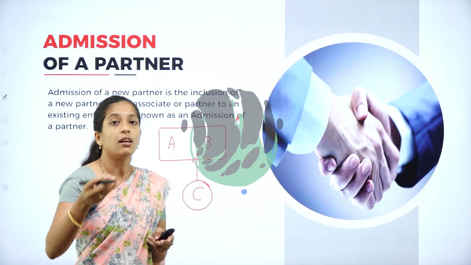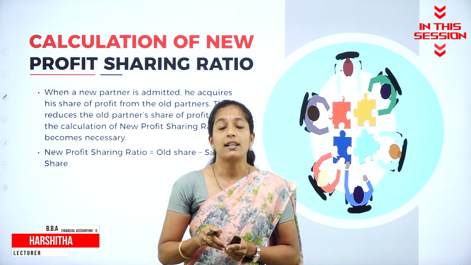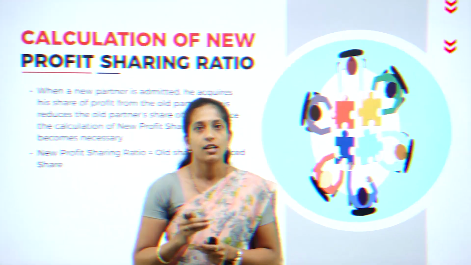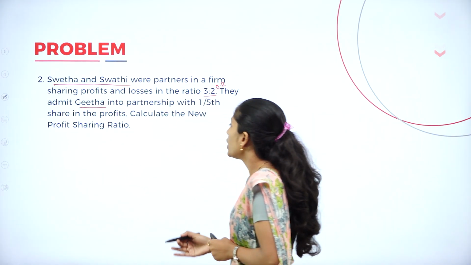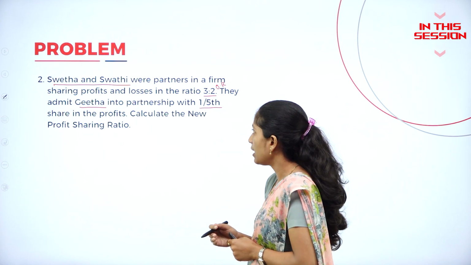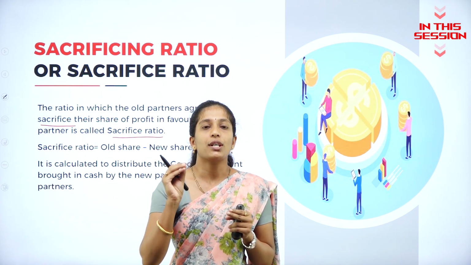When a new person enters into the existing partnership firm, after the admission of a new partner, how are the partners going to share their profit and loss? Geeta is a new partner with a 1/5 share. Now she is admitted for a 1/5 share, their share of profit to the new partner. So that ratio is known as sacrifice ratio.